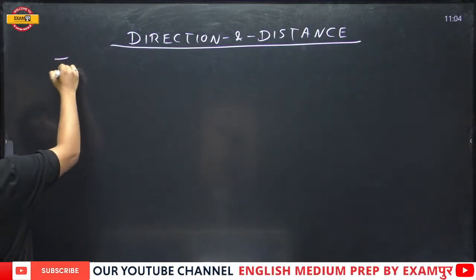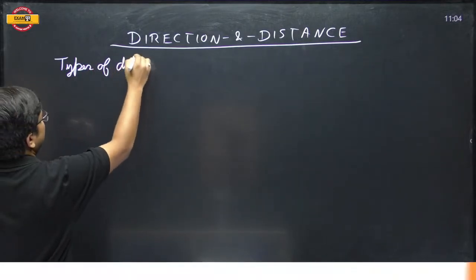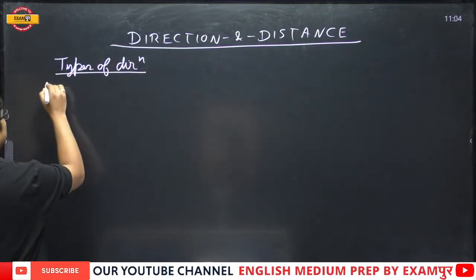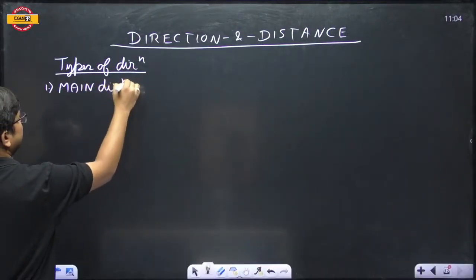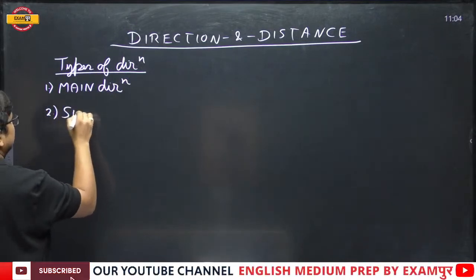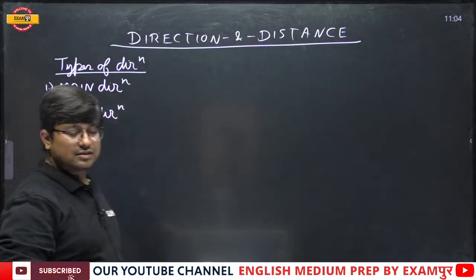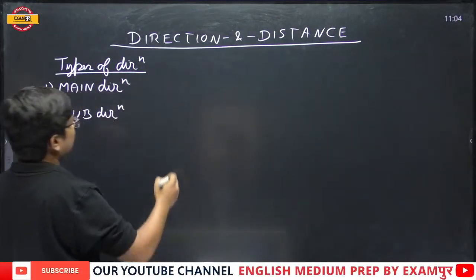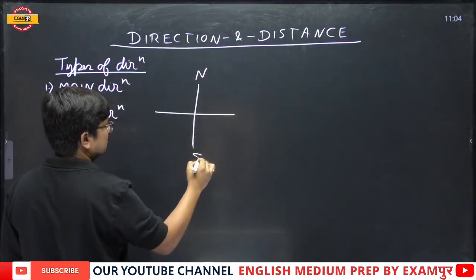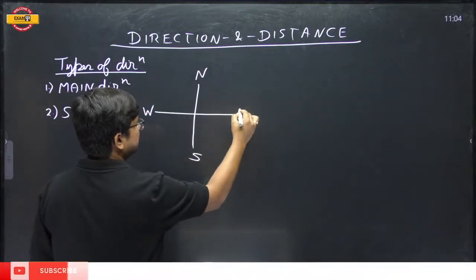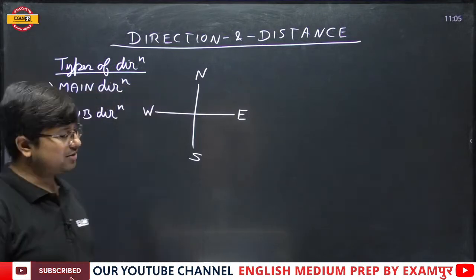Number 1, types of direction. Directions are of two types: the main directions and the subdirections. Now, what are the main directions? The main directions are north, south, west, east. These are the main directions.